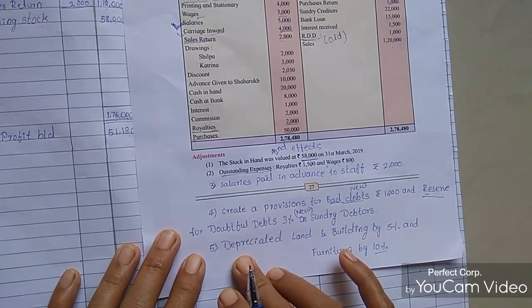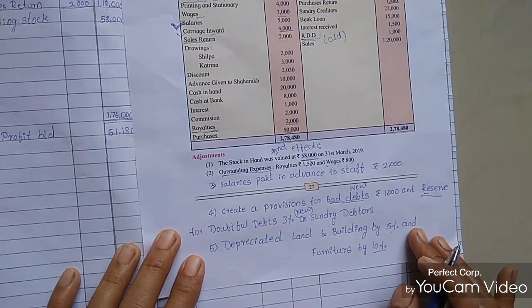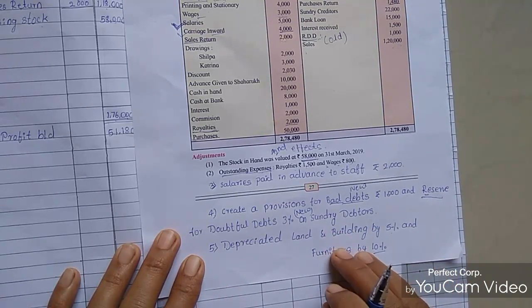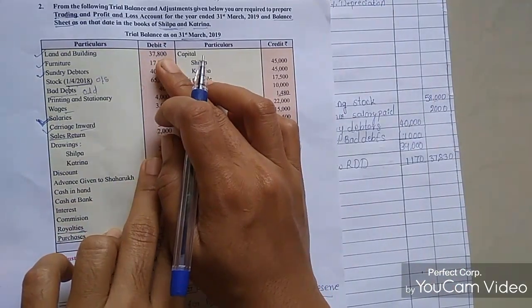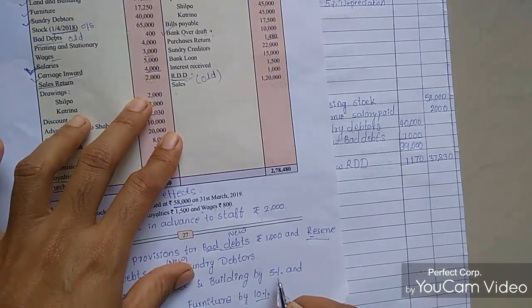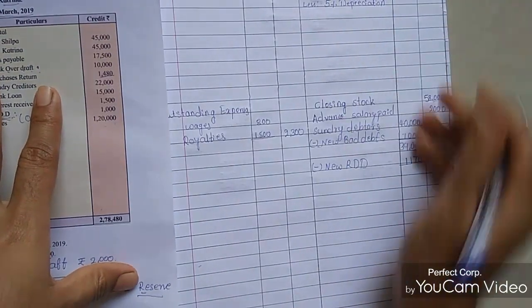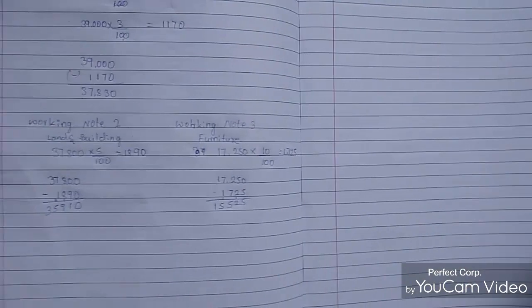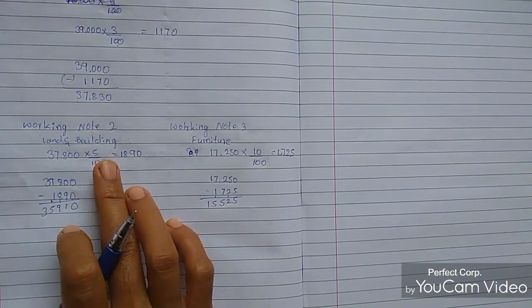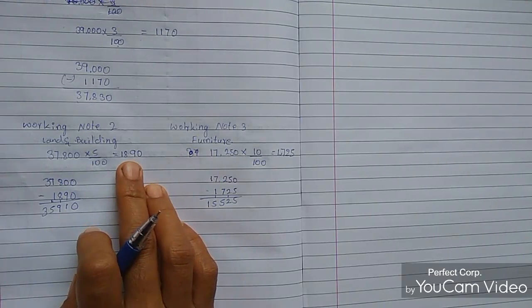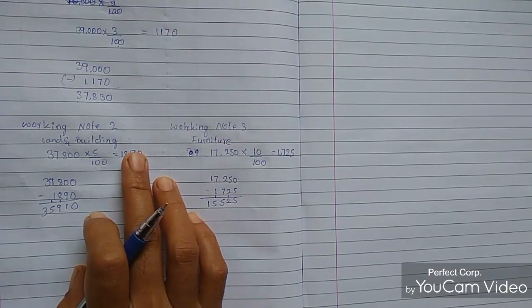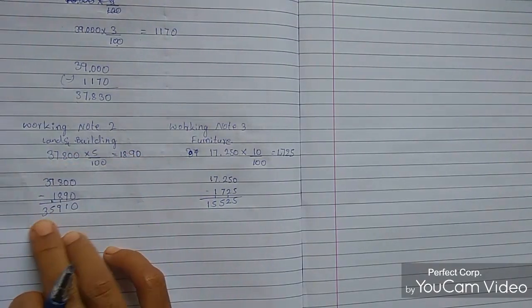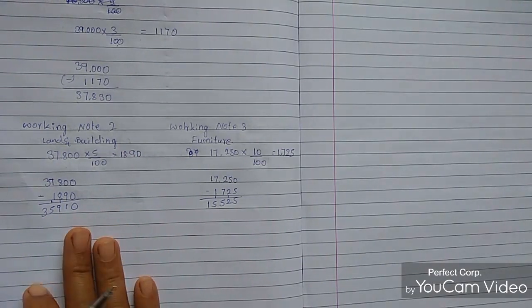The next adjustment is depreciating land and building by 5% and furniture by 10%. This entry will go on the asset side of the balance sheet. Land and building is 37,800, and the rate is 5%. So 37,800 into 5 divided by 100, you get 1,890 rupees. We deduct this from 37,800, and we got 35,910.